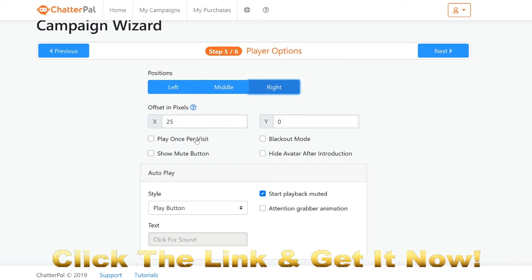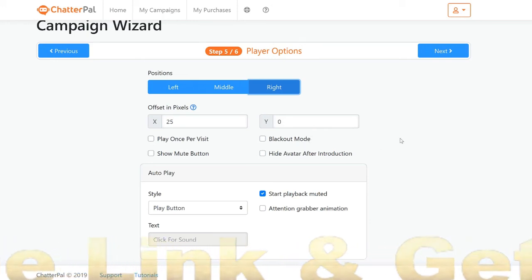Then you have other options like play once per visit, which is based on sessions, so it's not going to appear more than once. And you have blackout mode, which means if the avatar is playing, the entire screen is blacked out, which gives it more attention. Or you can show a mute button, right? It's going to show a mute button if you select that. Or you can hide the avatar after introduction. So after the avatar starts speaking, you just want the chat to appear and the avatar to disappear. You can do that by clicking this button.